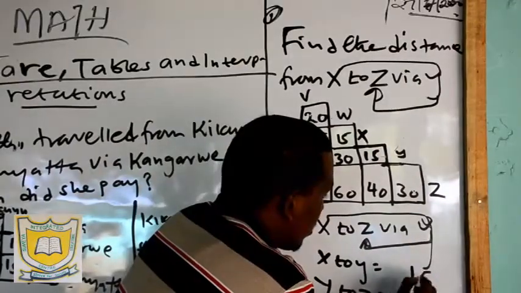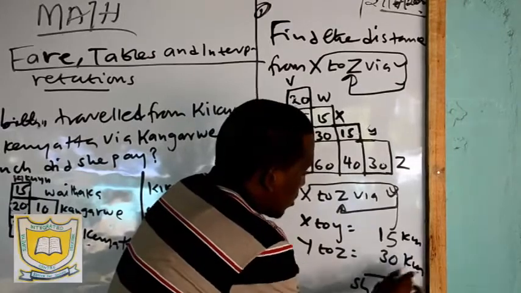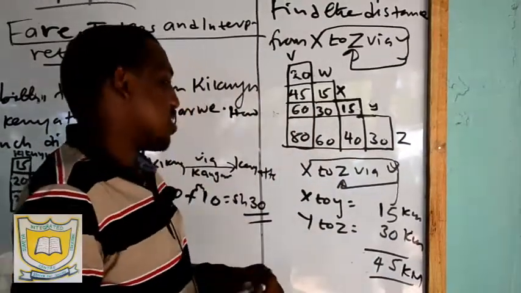Here is 15 kilometers, and this is now 30 kilometers, so it is 45 kilometers. That is the distance now.